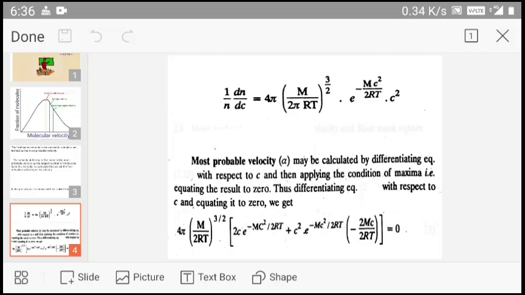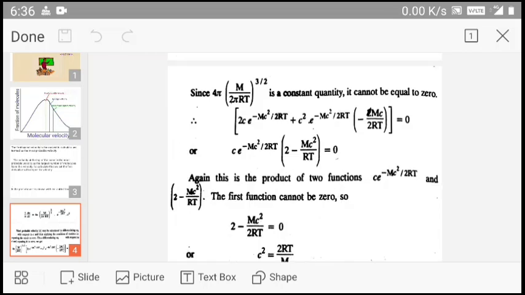Thus differentiating Maxwell's equation with respect to c and equating it to 0, we get the following equation: 4π (m/2πRT)^(3/2) × [2c e^(−mc²/2RT) + c² e^(−mc²/2RT) × (−2mc/2RT)] = 0.